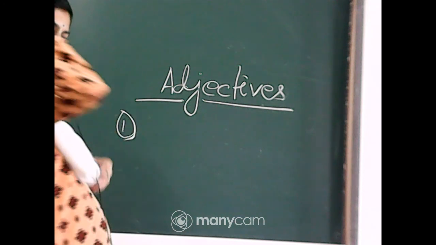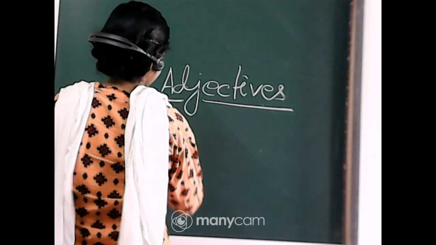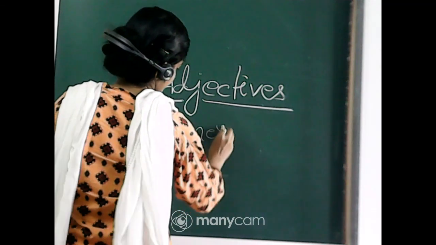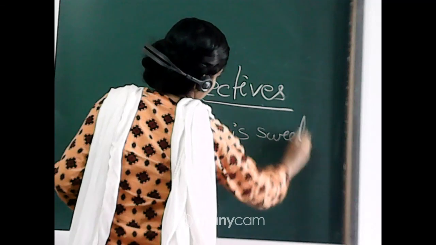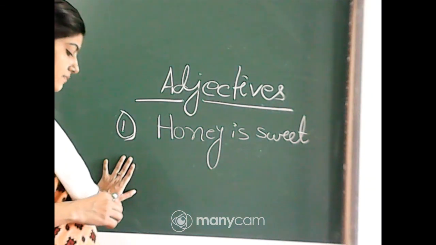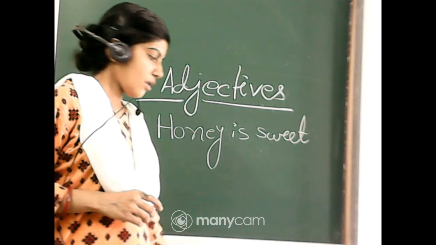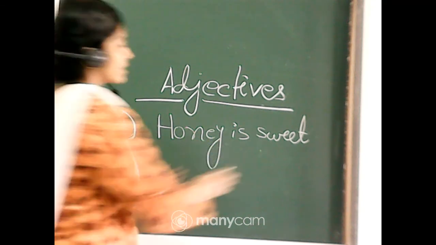Speak. Honey is sweet. Okay. The board is visible or not? So the first example is honey is sweet.